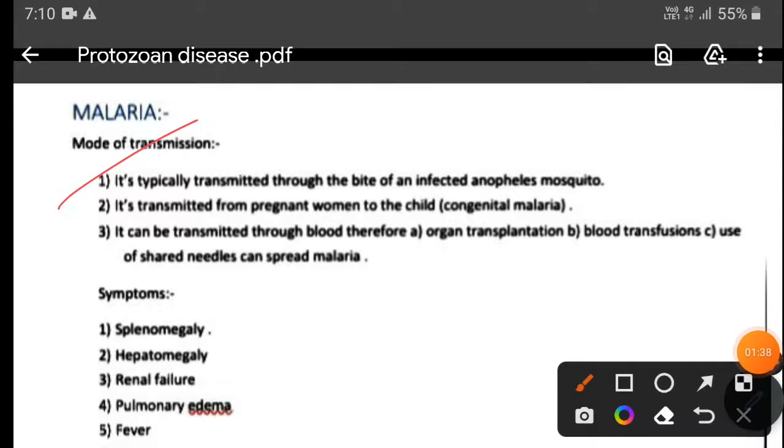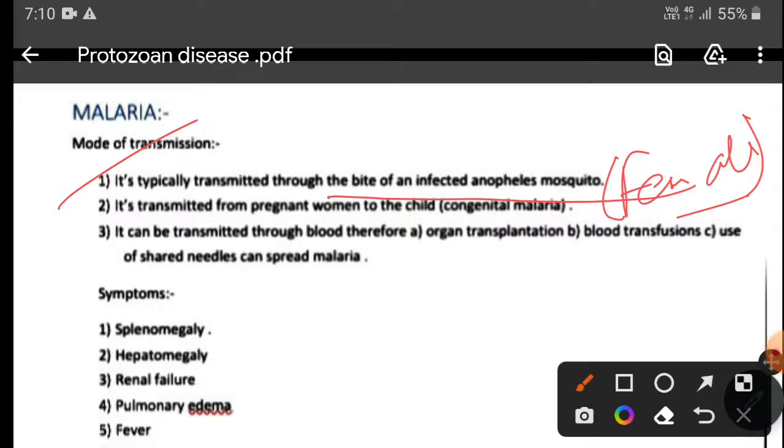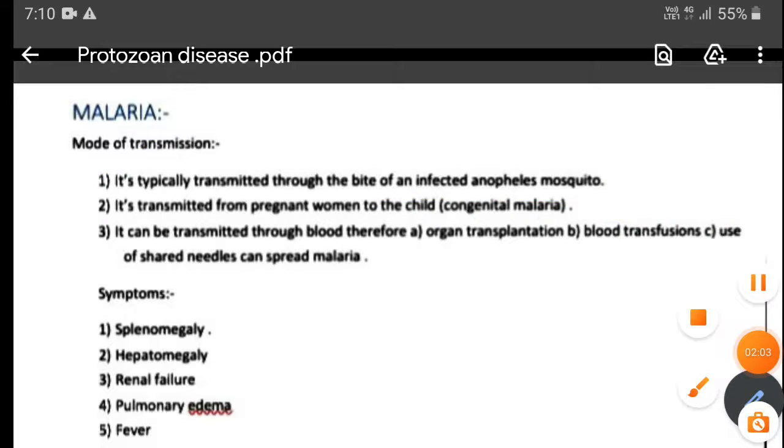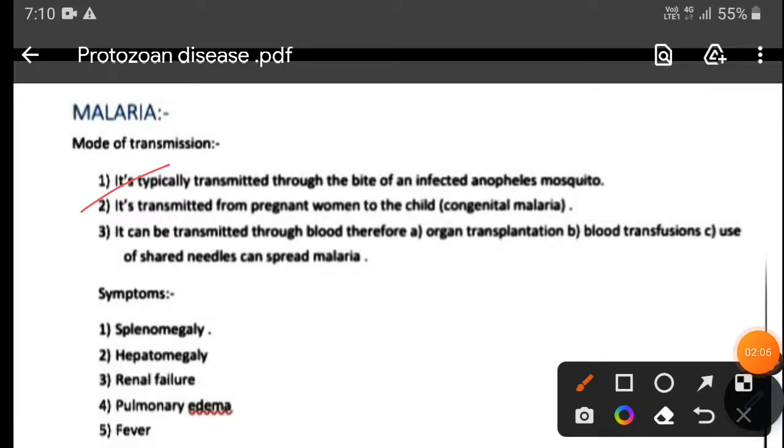It is typically transmitted through the bite of an infected Anopheles mosquito, more commonly the female, because the female requires a blood meal for egg maturation. Remember that the male Anopheles mosquito cannot bite humans and cannot cause malaria. It is also transmitted from a pregnant woman infected with malaria to the child, which is known as congenital malaria.